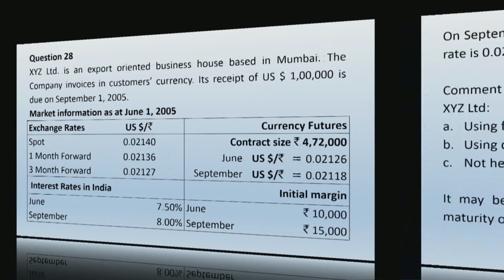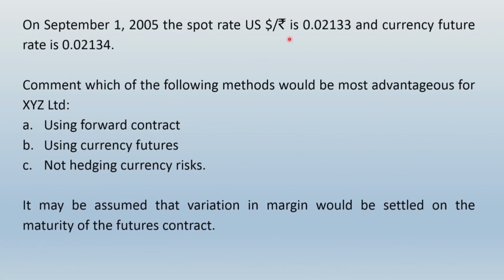Moving ahead, on settlement, the later part of the question informs that on the date of settlement, this is the rate prevailing as spot rate, and the currency future rate adopted by the derivative market is 0.02134. So friends, don't ever get confused. For determining your gains and losses, it will be the derivative market adopted rate, and for conversion of rupee into dollar or vice versa, you would be using the spot rate.